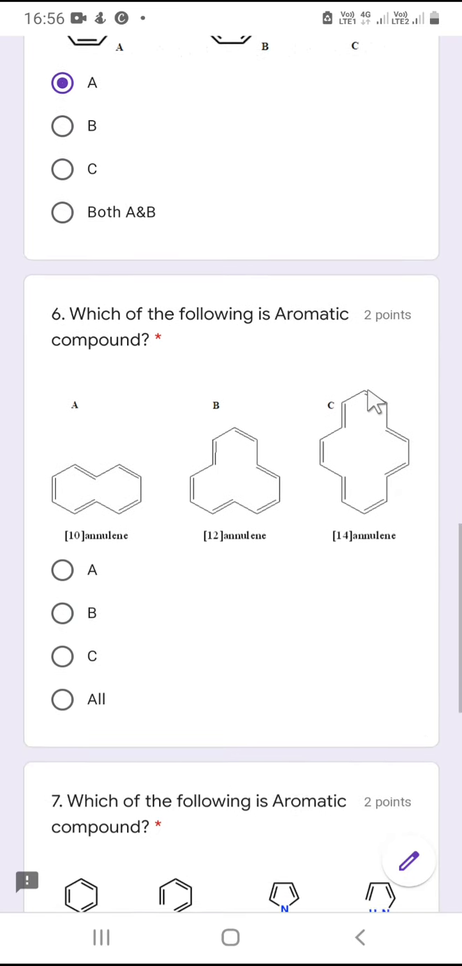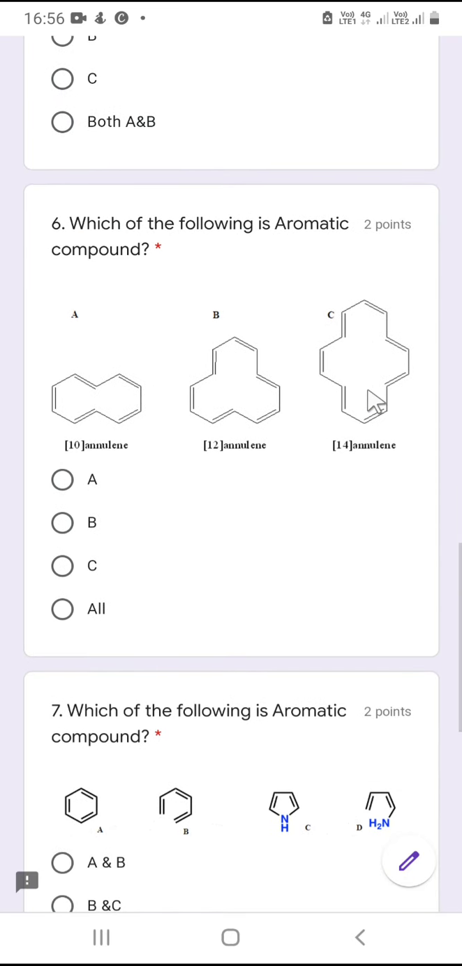Okay, now question number 6 was about annulenes. As you can see here, which of the following is an aromatic compound? Again, A, B and C. So friends, as you know, in the [10]annulene these two hydrogens in between repel each other, and the planar structure is not possible. So this is not a planar structure, that's why it is non-aromatic.